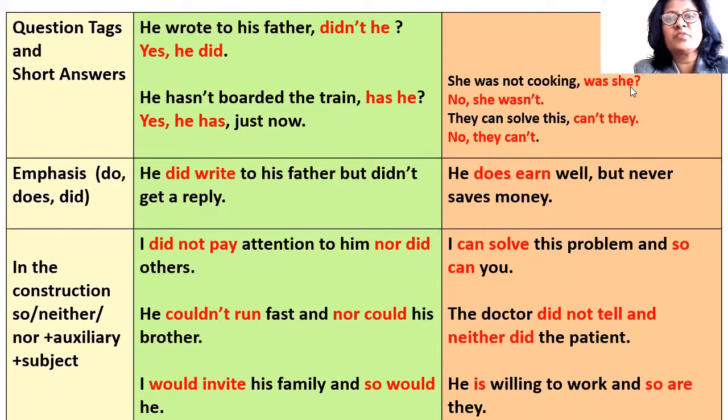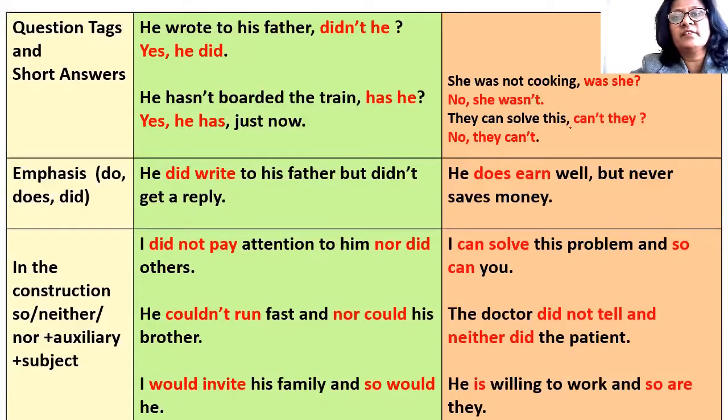So, was she is the question tag of a negative sentence. The helping verb in this sentence is was. So, the question tag will also be with was. But if the sentence is negative, the question tag will be positive, and if the sentence is positive, the question tag will be negative. So, the short answer will be in negative, no, she wasn't, and if you want to answer in positive, it will be of course she was, or yes, she was.